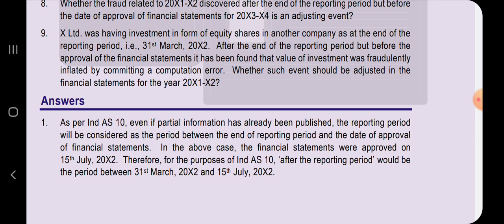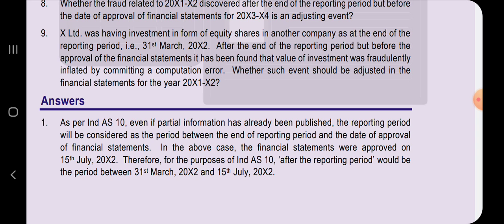Whether such event should be adjusted in the financial statements. It is saying that after the end of reporting period but before the approval of financial statements, it found that the value has been fraudulently calculated and inflated by an error. Is such event an adjusting event?